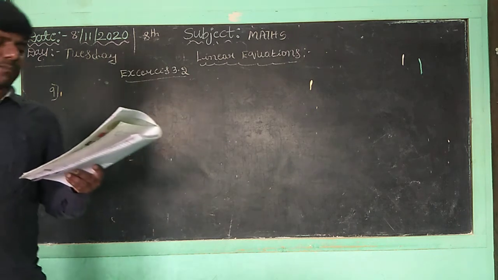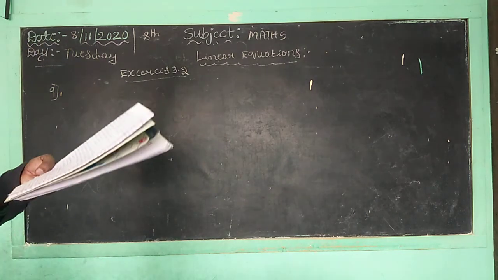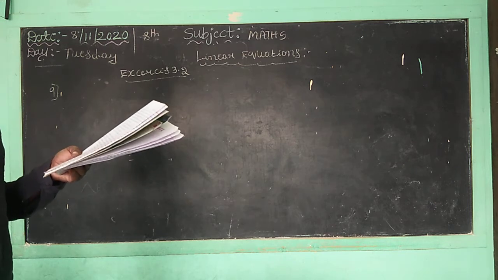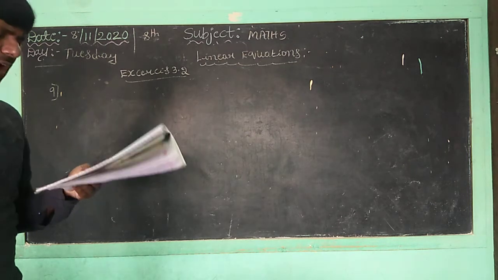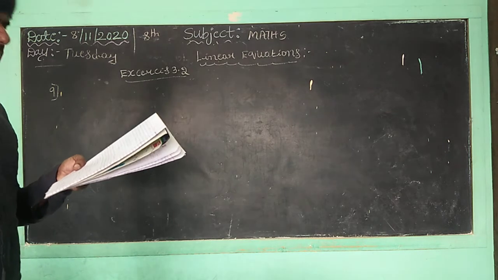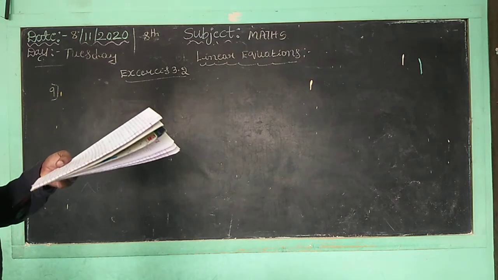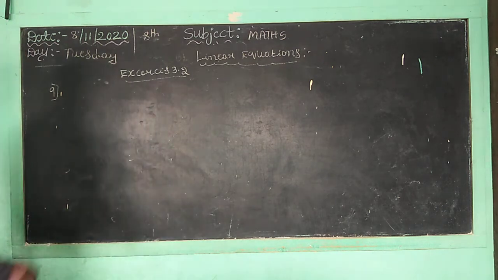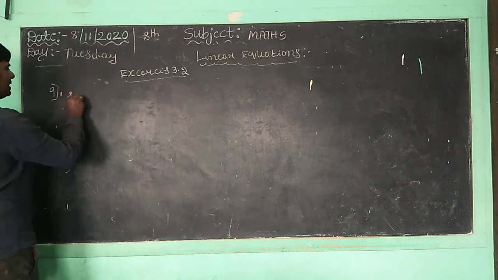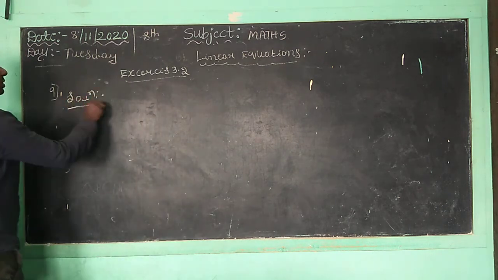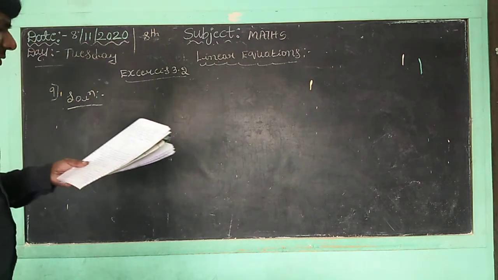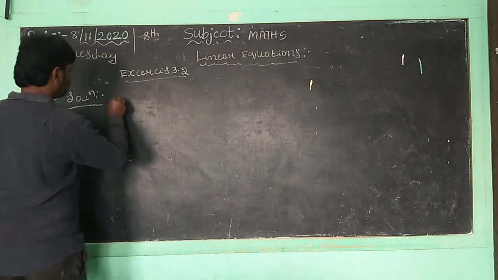The ages of Rahul and Harun are in the ratio 5:7. 4 years later, the sum of the ages will be 56 years. What are the present ages? Children, now we want to take the solution. Let us take: the ages of Rahul and Harun are given in the ratio.